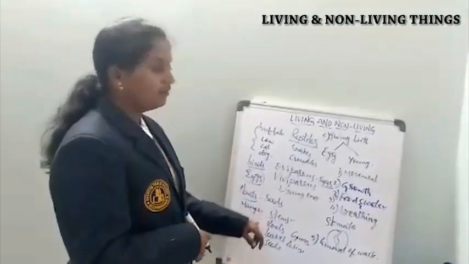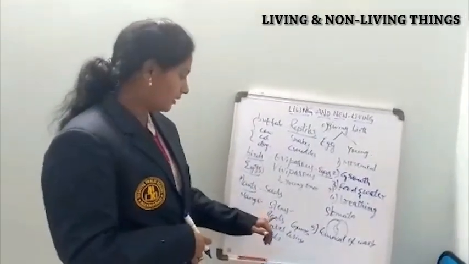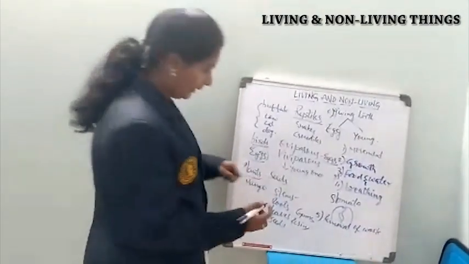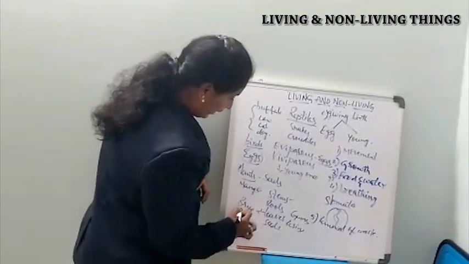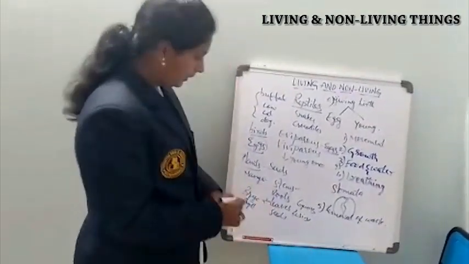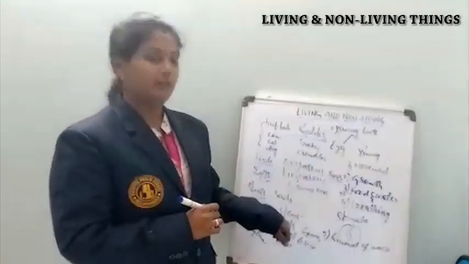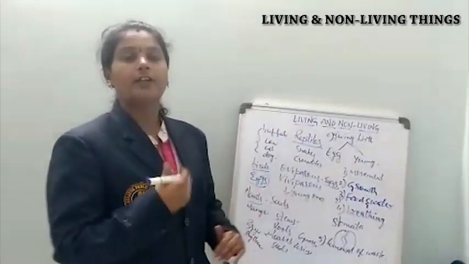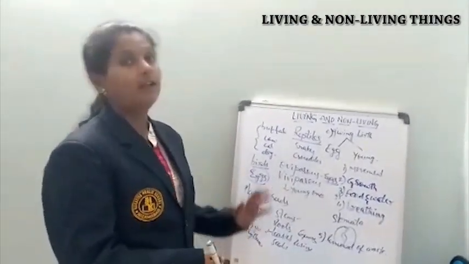Some grow from roots, some from leaves, for example bryophyllum. New plants grow from the leaves of bryophyllum. In this way, different parts of plants also help in giving birth to their young ones.